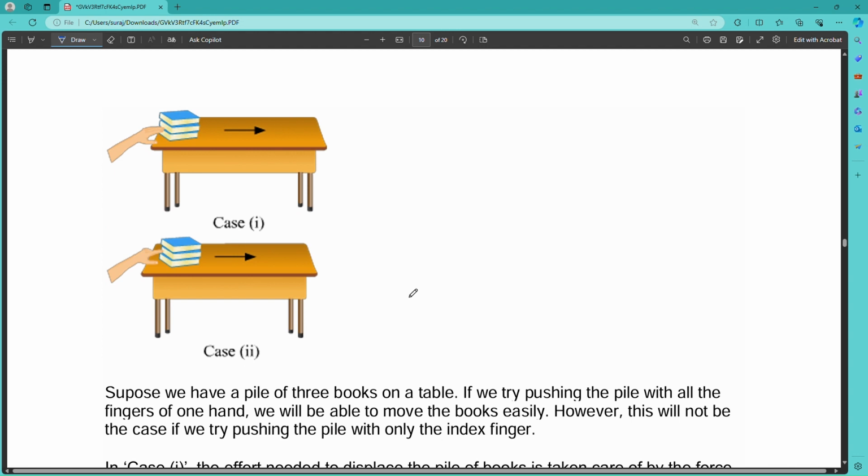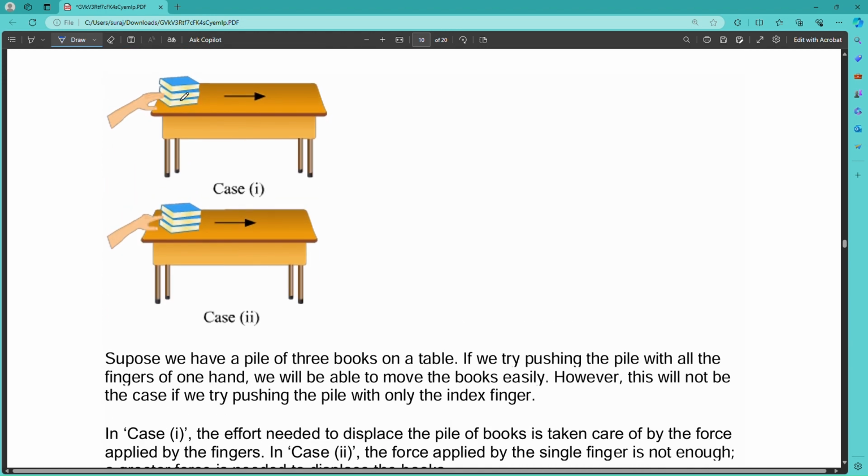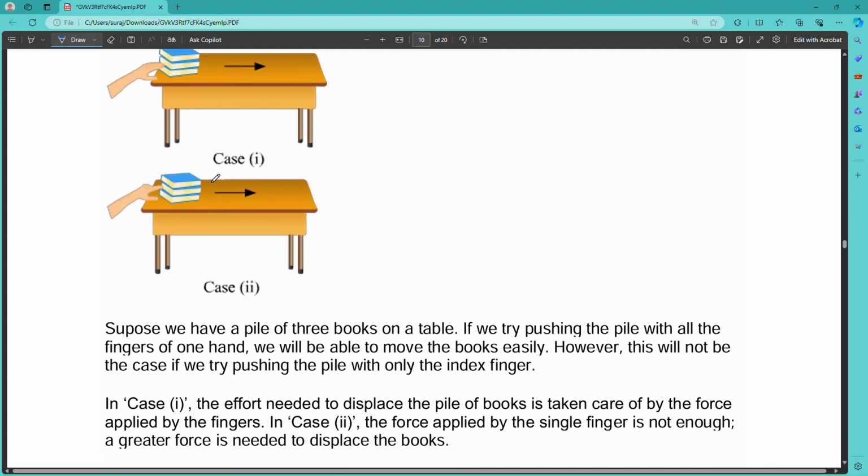However, this will not be the case if you try to push the pin with your index finger. So if there is an example, if you go to the depth, in some cases it is easy with a pull, or in some cases it is easy with a push.